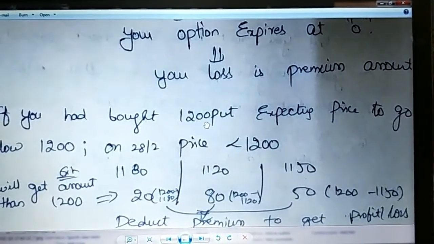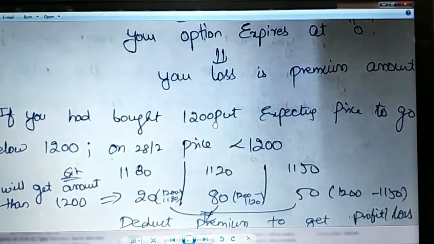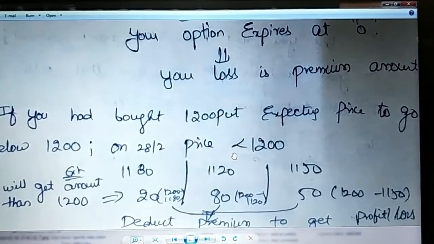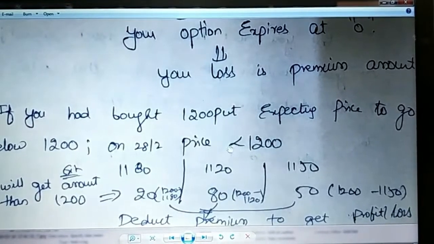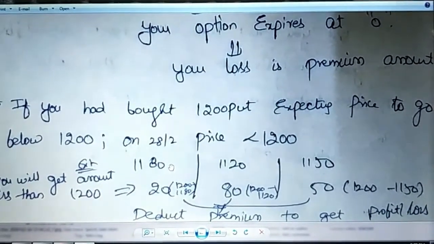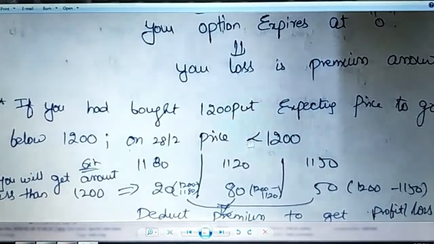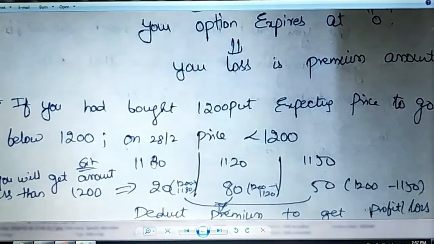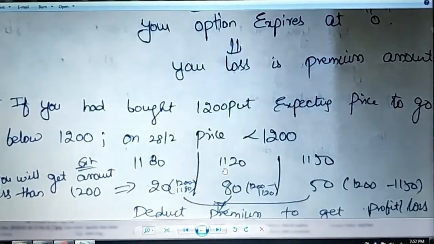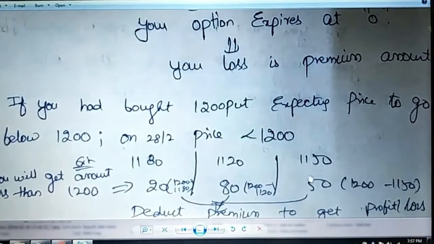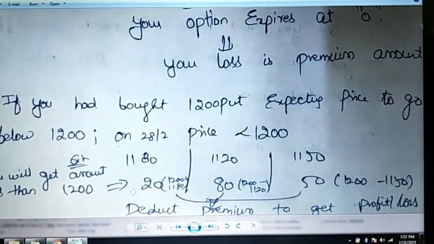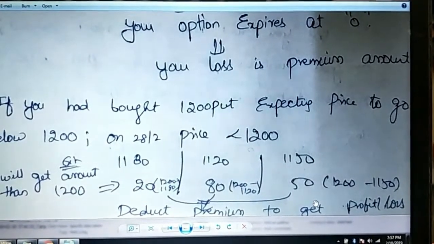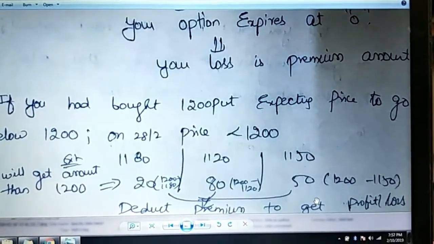Now take the example of put. We bought a put at 1200, expecting the price to go less than 1200. On expiry, the price is really less than 1200, so your expectation is in line with the market. So what will happen? 1180 is the amount on the expiry date. Whatever is less than 1200, you will get the profit from that. So 1180, how much is it less than 1200? 20 rupees. 1150, 50 rupees. So you will make a profit of this, and you need to deduct the premium from that. Premium is just an advance for this contract, so you need to deduct it to get the profit or loss.